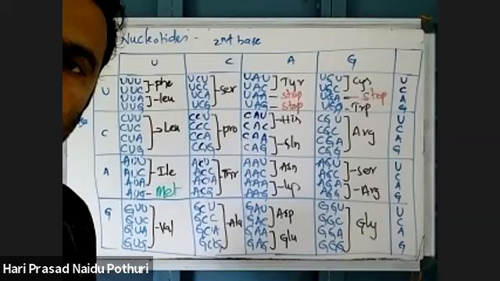Many members wrote CC wrong. Yeah. Proline order row, first column, second column are same.